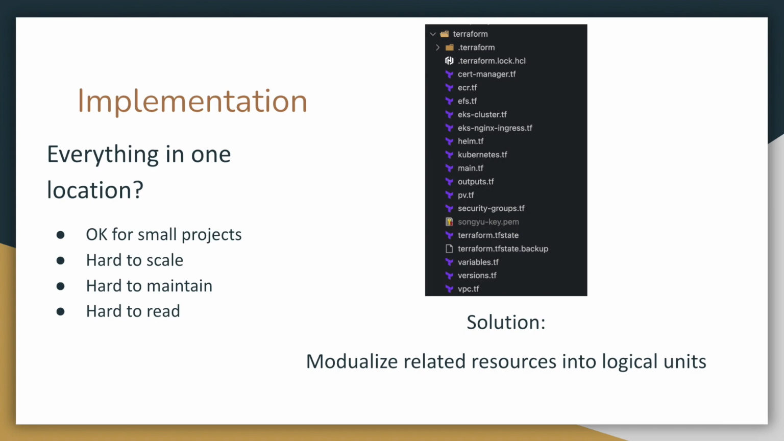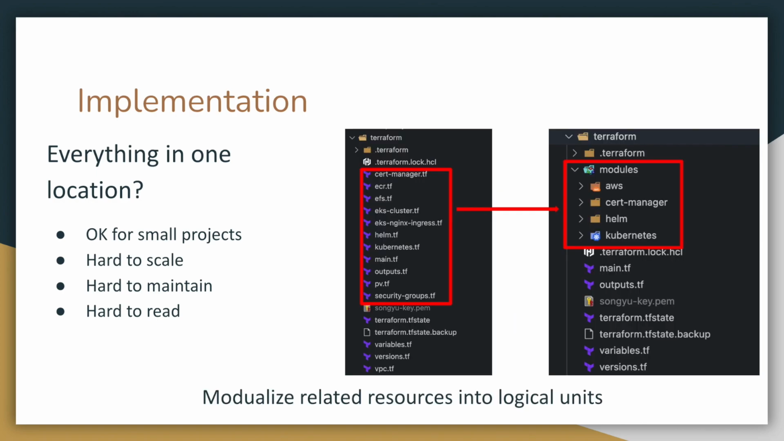And luckily, we have a solution, which is to modularize related resources into logical units by leveraging Terraform modules. As you can see, we grouped related resources that we want to provision into a standalone Terraform module. And immediately, you can tell what resources we will be creating from the folder structure. For example, we have AWS for the AWS resources for our cloud infrastructure, and we also have Kubernetes, which contains configurations for the cluster resources. This method is way better to manage.